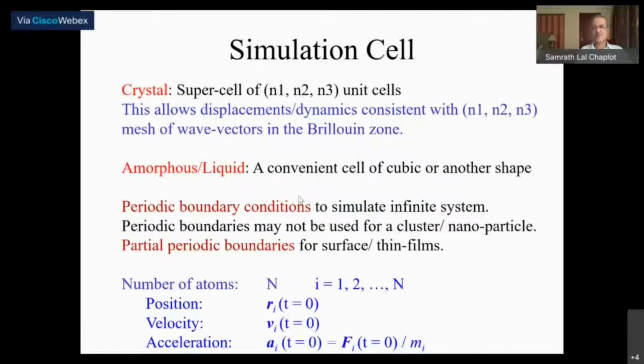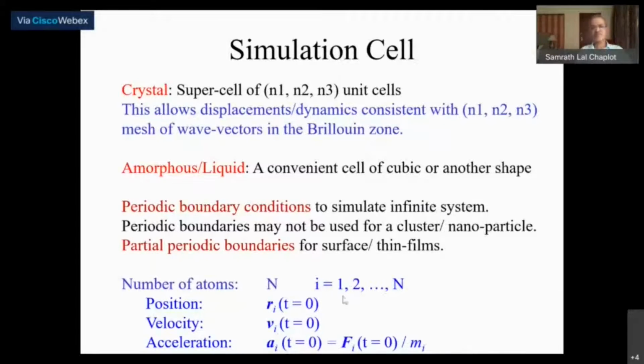You also apply periodic boundary conditions to simulate infinite systems. Or you may not apply periodic boundary conditions if you're interested in just a cluster or a nanoparticle. Partial periodic boundaries apply if you're looking at a surface or a thin film.